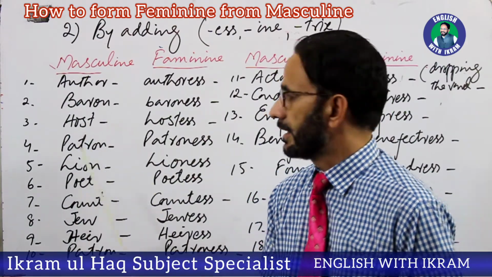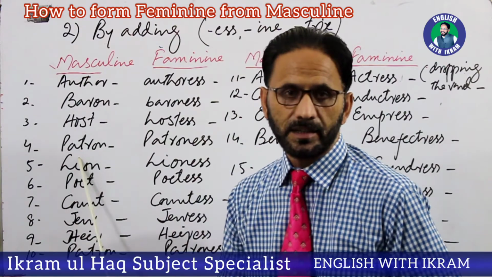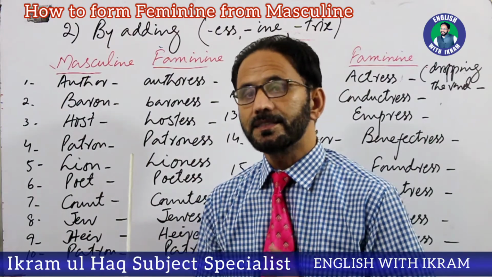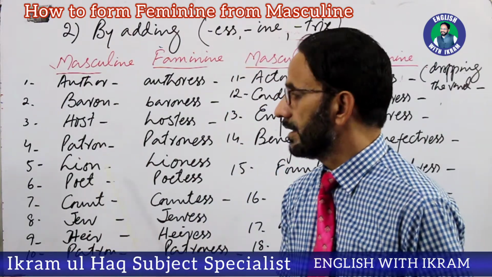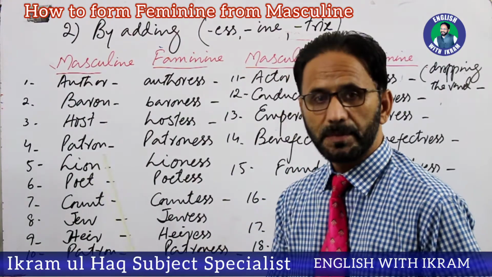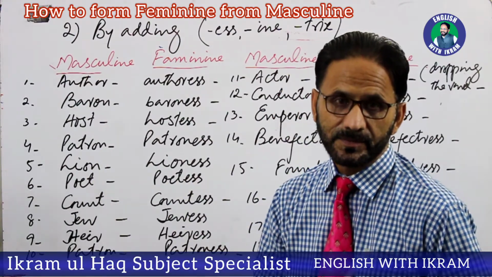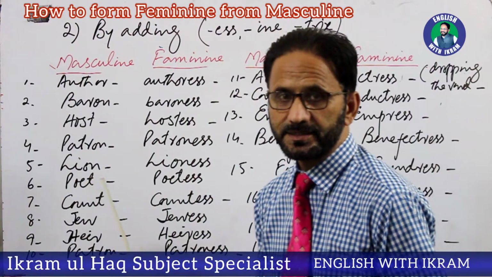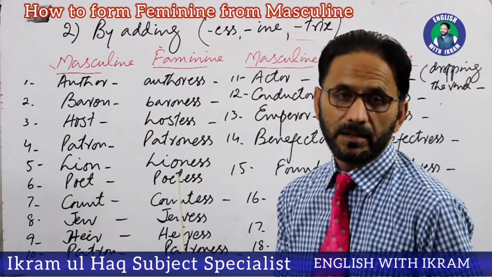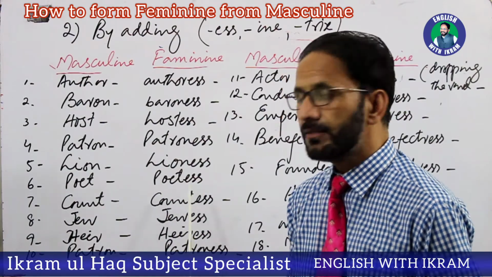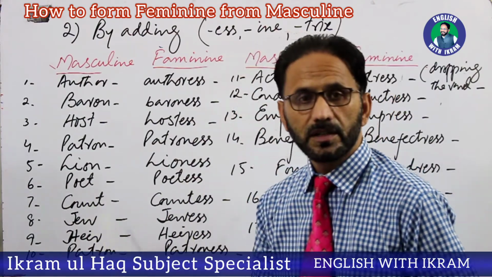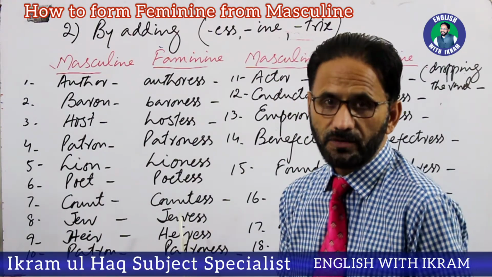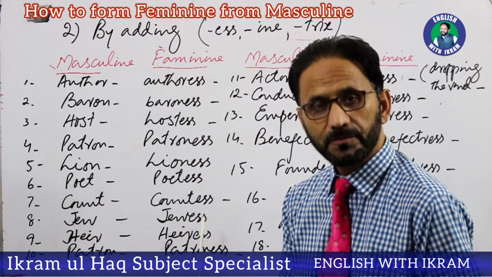Masculine and feminine. The next masculine word is patron and feminine is patroness. Just we add ESS at the end of this word. Then lion, and this is male, masculine, and feminine is lioness. Again we are adding ESS. The next word is poet. It's male, masculine, and female or feminine is poetess. Again we are adding ESS. Count, countess. Jew, Jewess. Just by the addition of ESS, we are making feminine.